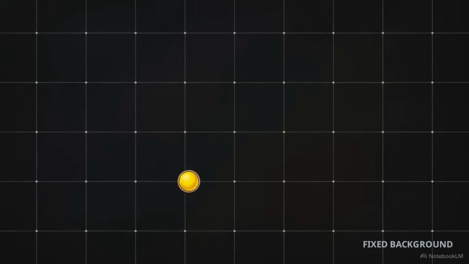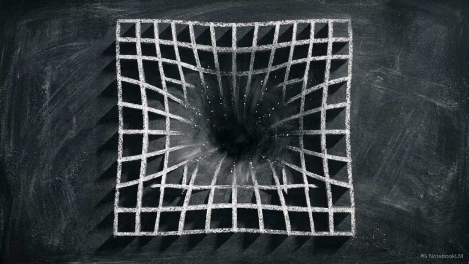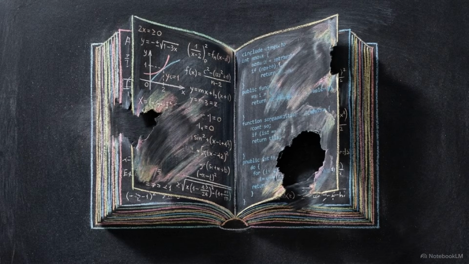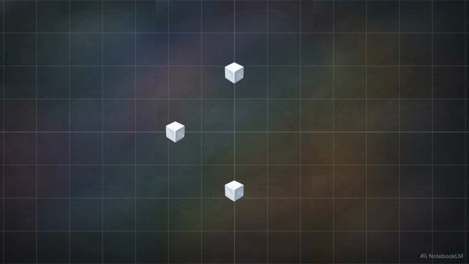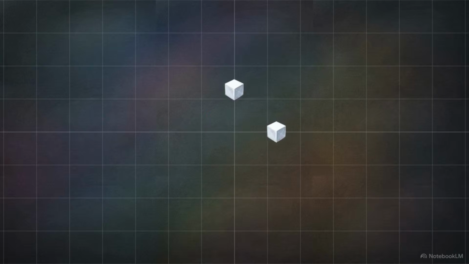Quantum mechanics requires a fixed, unchanging background to calculate probabilities. General relativity bends that background until it breaks, predicting black hole singularities where the math collapses and information vanishes. Neither framework provides a closed, information-preserving ledger. They cannot guarantee that the exact amount of data entering a physical interaction is fully accounted for when the interaction